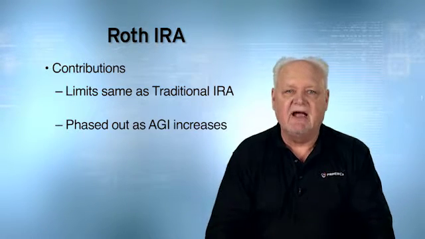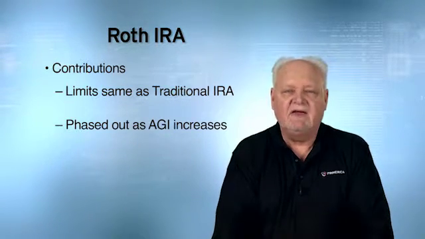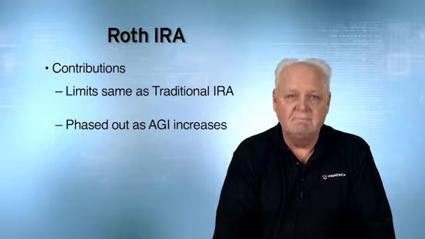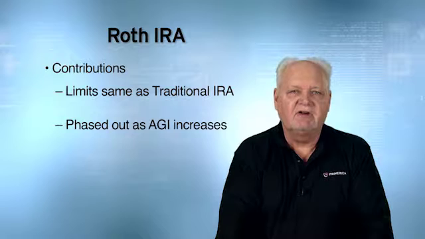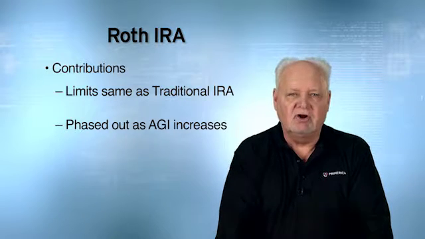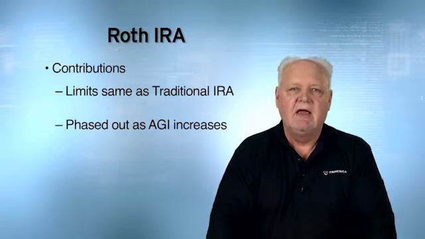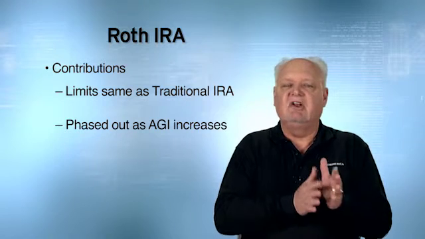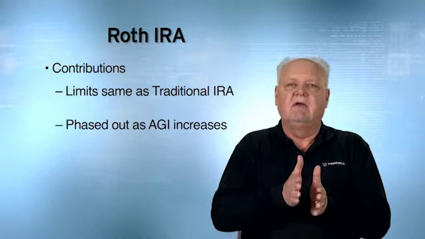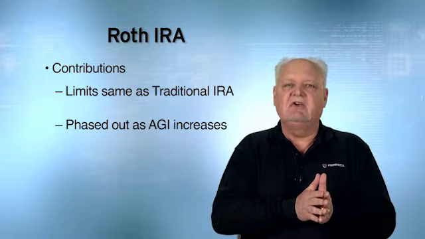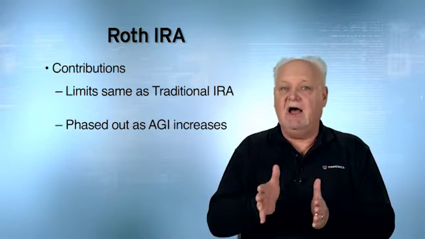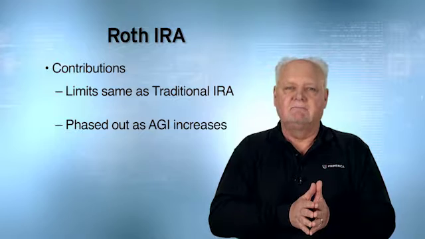Now, phase outs. What's phased out with a Roth IRA is the contribution itself. As your adjusted gross income goes up, your contribution is phased out. Now, this phase out has nothing to do with your contributing to a qualified plan. Whether you put money into, say, a 401k plan or not, the phase out applies.